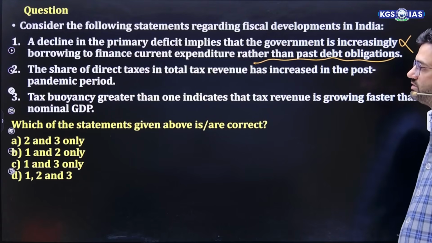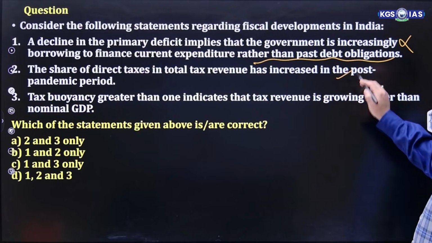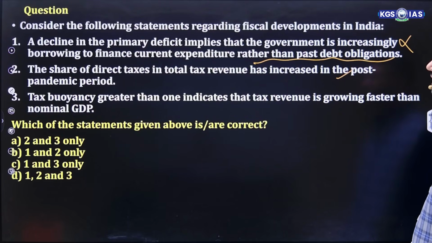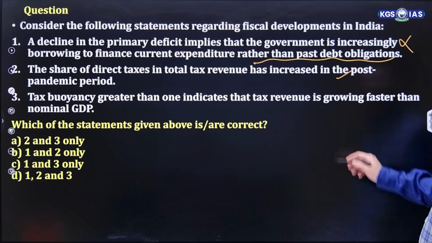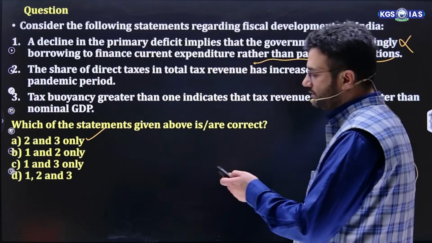The share of direct tax in total tax revenue has increased. This is true. Tax buoyancy greater than 1 indicates that tax revenue is growing faster than GDP. This is also true. So 2 and 3, A is the right answer.